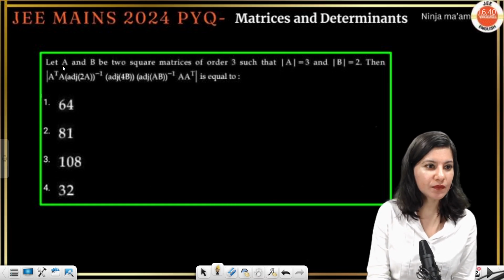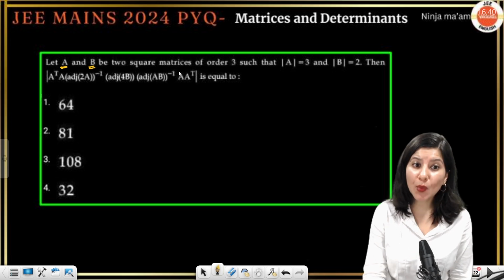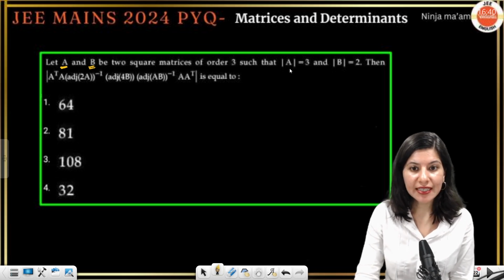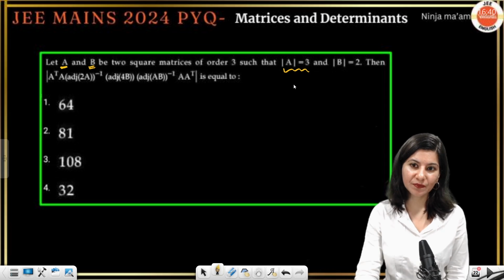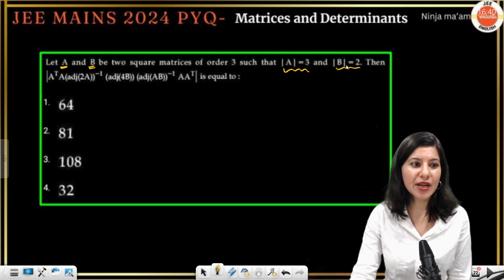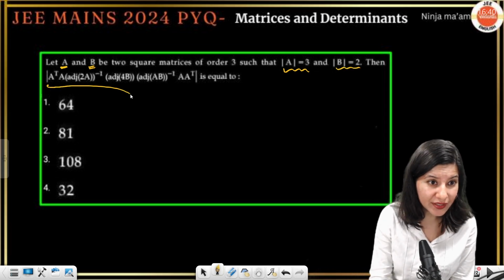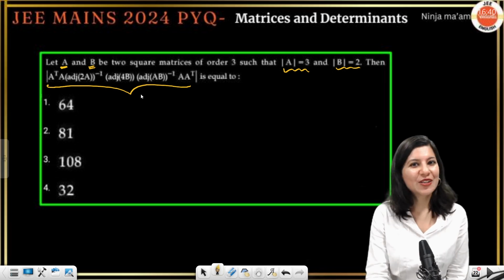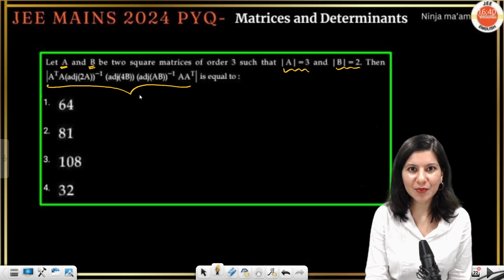Let's do it. A and B are two square matrices of order 3 such that determinant A is equal to 3, determinant B is 2, and then this whole determinant we have to calculate. So again, what we are going to use is properties, right?